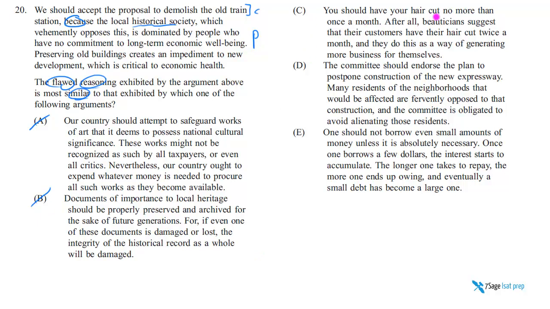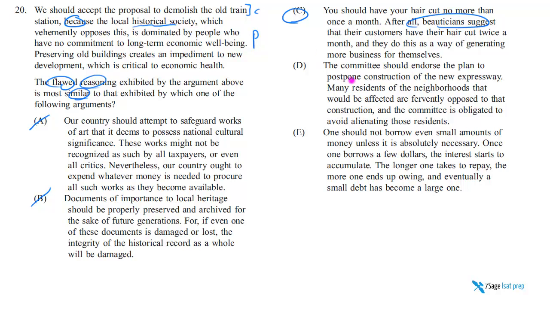C says you should have your haircut no more than once a month, at most once a month. And then I need to find people who oppose that and then attack them. After all, beauticians suggest to have your haircut twice a month. There you go. Here are the people, beauticians. They are opposing this, and now I need to attack them, and I do. They do this as a way of generating more business for themselves. But you see, yeah, okay, maybe it's also because it's good for you. Maybe you'll look better if you have your haircut twice a month. Or I shouldn't have crossed this out. I crossed it out because it's a terrible argument. It's terrible reasoning. But it's the same type of terrible reasoning that our stimulus has.